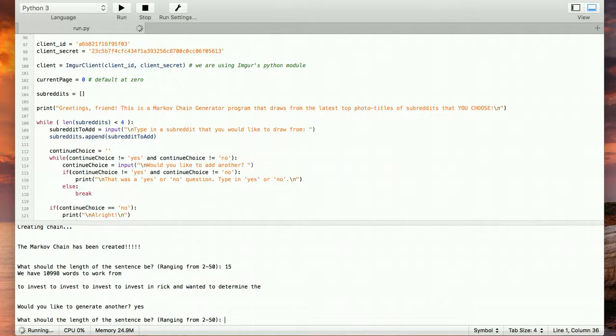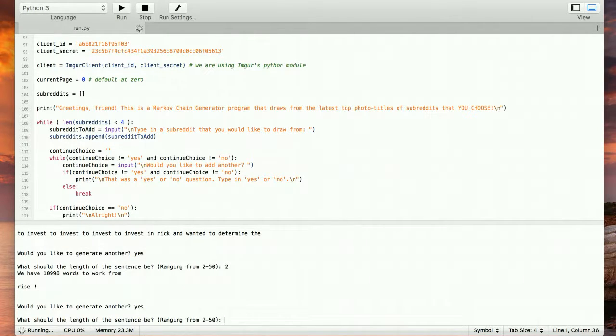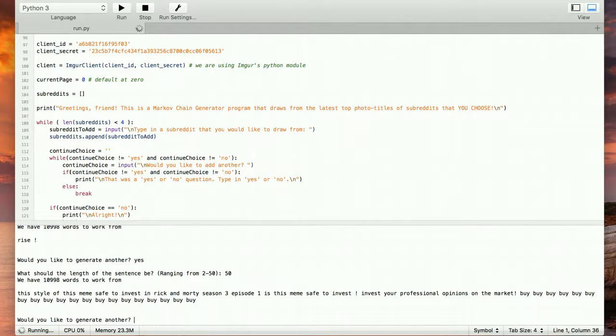Why not? Let's have this one be short. 2. Rise! Exclamation. Wow, what a sentence. That is interesting. Let's up the ante. 50. Ooh, this style of this meme safe to invest in Rick and Morty season 3 episode 1. Is this meme safe to invest? Exclamation. Invest your professional opinions on the market. Buy.